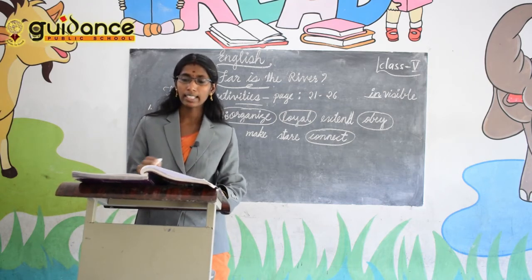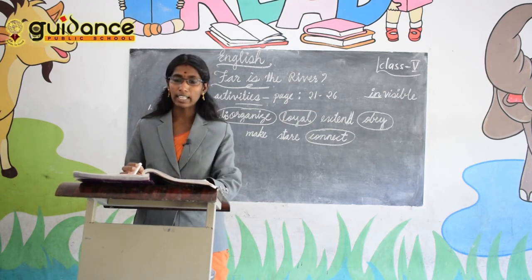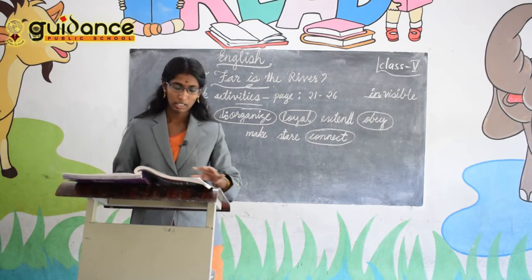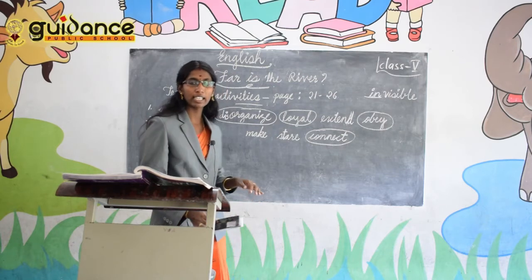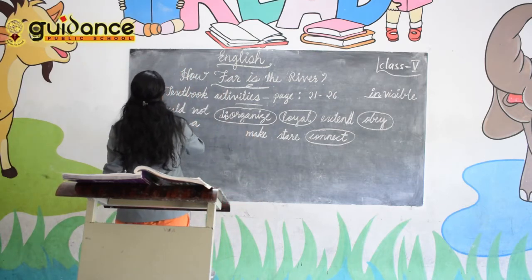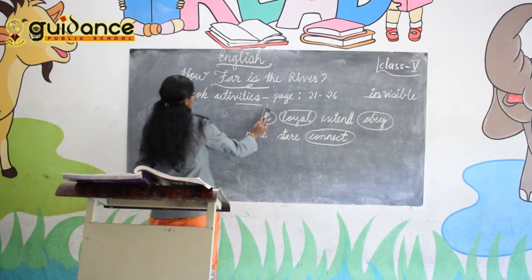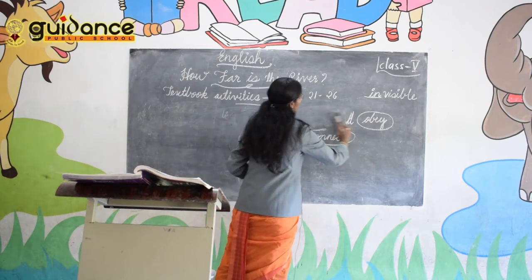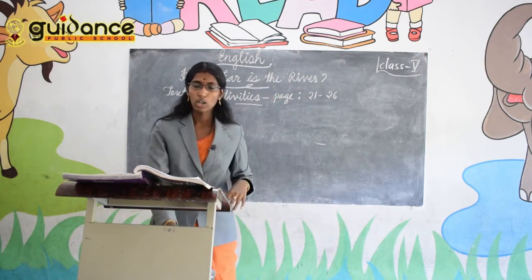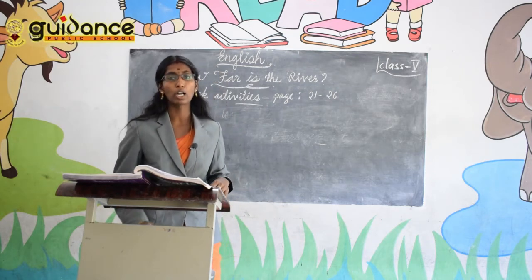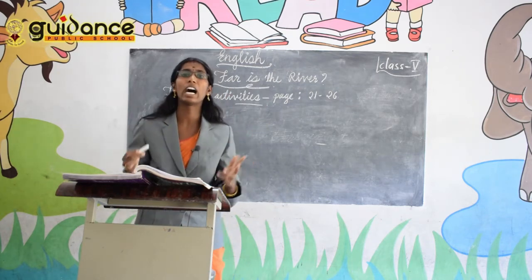Okay. 10th page. Next one is grammar. So next you have to learn the grammar. Read the title. Which grammar are you going to learn? The pronouns and WH questions. So what do you mean by pronouns? What do you mean by nouns?